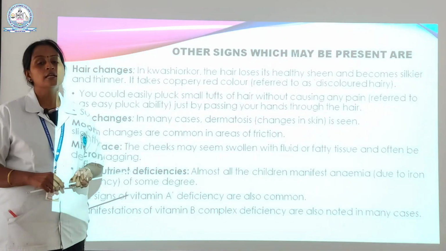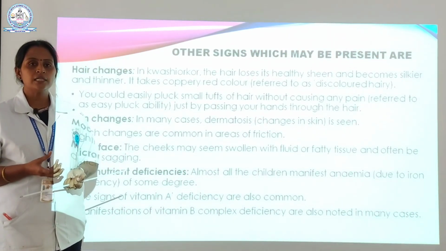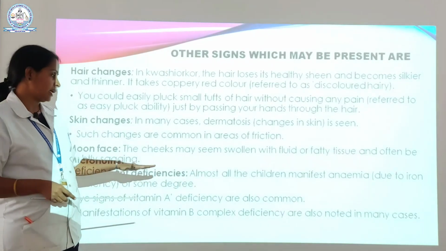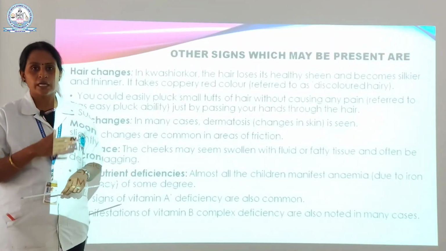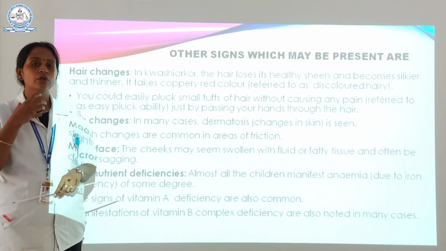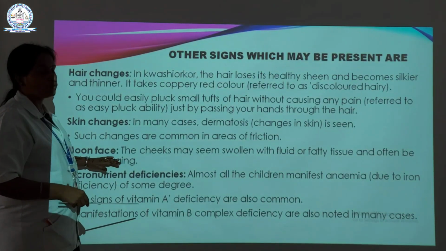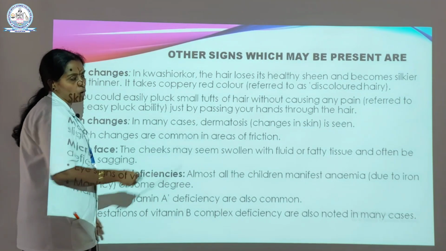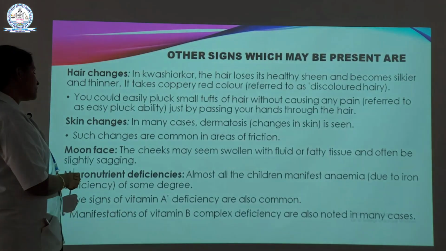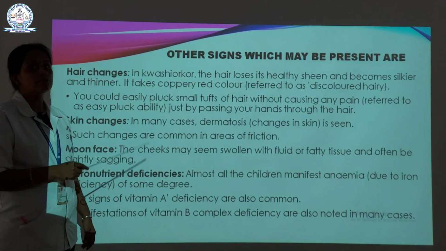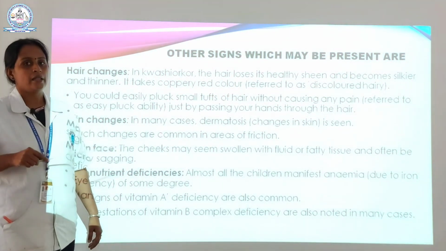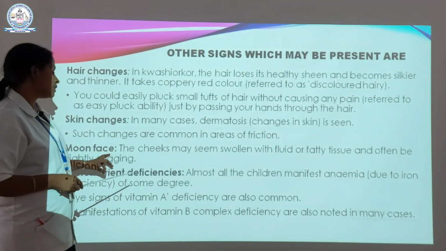And the next one is the moon face. In kids we have to concentrate on the face. It is usually very chubby and pinkish in color. But in kwashiorkor, the moon face will occur. That kid is very different from other kids. The face is also not good, it looks bad. So what comes under moon face? The cheeks may seem swollen, with fluid or fatty tissue, and often slightly sagging. During kwashiorkor cases, the face is not normal. The fluid accumulation is there, and the cheeks are very swollen, and that causes the moon face.